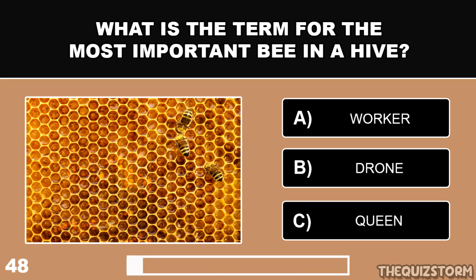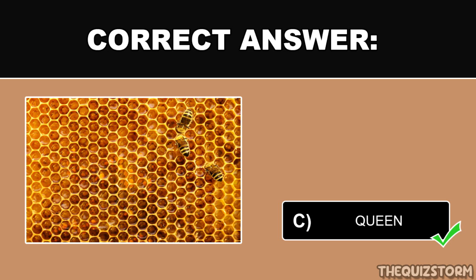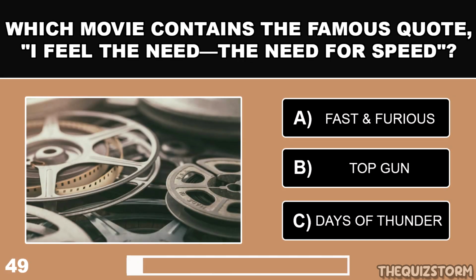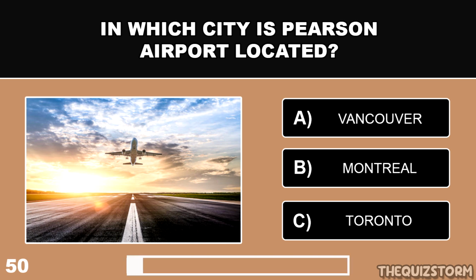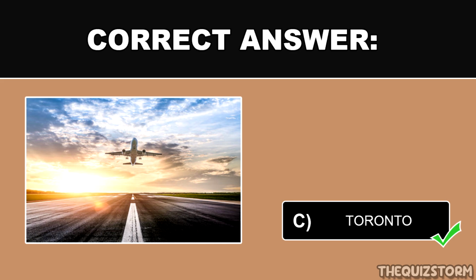What is the term for the most important bee in a hive? And the correct answer is queen. Which movie contains the famous quote, "I feel the need for speed"? And the answer is Top Gun. In which city is Pearson Airport located? And the correct answer is Toronto.